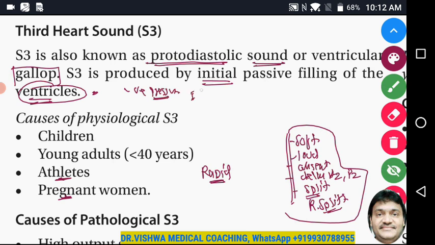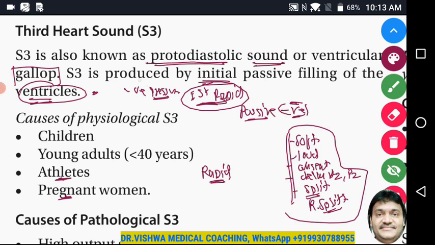and first rapid filling, because in ventricular diastole there are two rapid fillings, first rapid filling and second rapid filling. First rapid filling is passive, because of negative ventricular pressure. Ventricle starts dilating, that produces third heart sound.